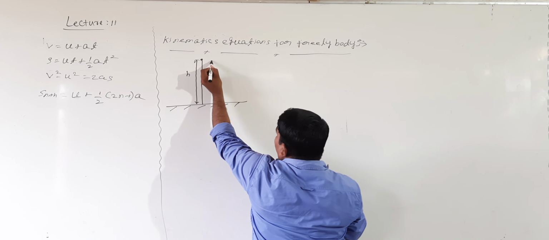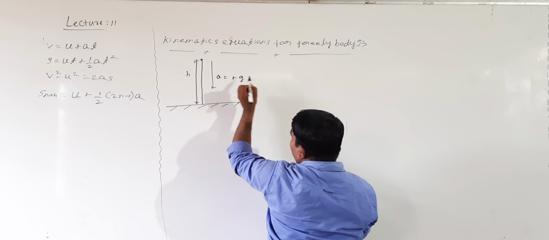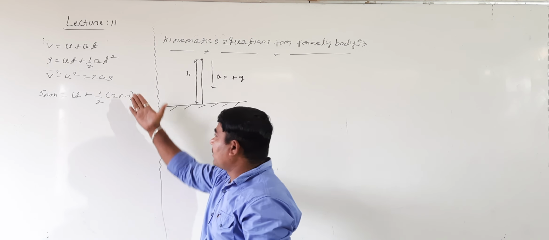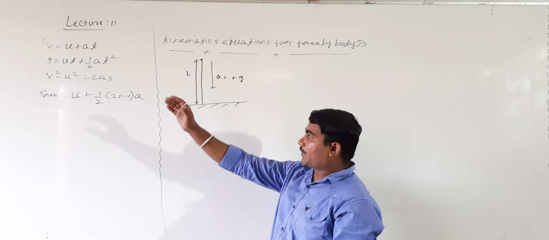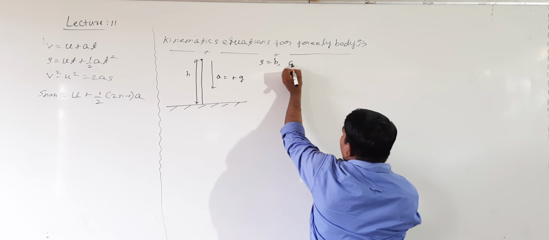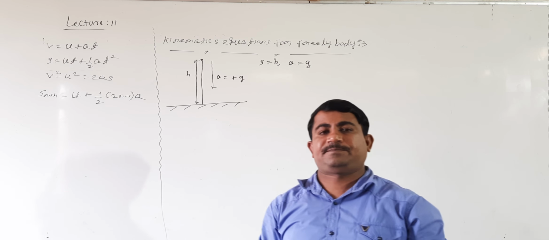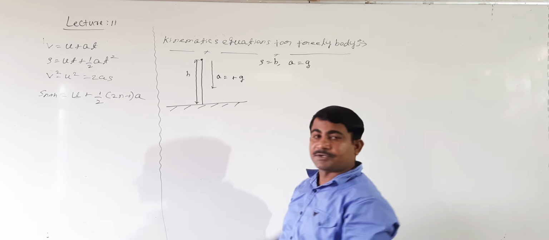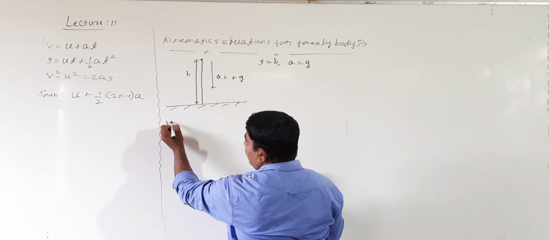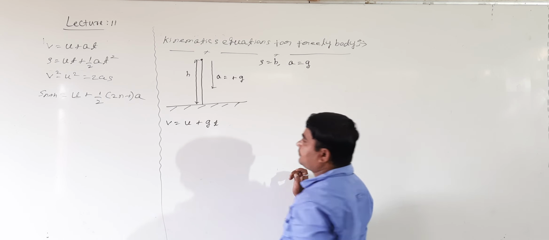We know that when a body falls freely in this direction, the acceleration is plus g. Then how do we write the kinematic equations here? Here s equals h and a equals g, and the body falls from the top of the tower in this direction, so g is taken to be positive. See here: v stays the same, u stays the same, and a can be replaced by g, so v = u + gt.